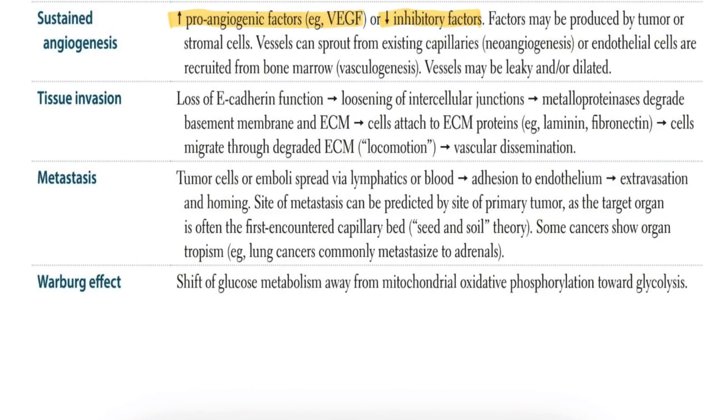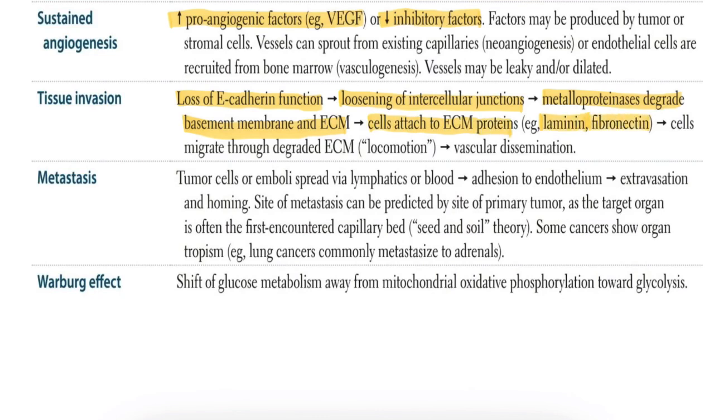The next major hallmark will be tissue invasion. Tissue invasion means loss of E-cadherin function. Here, cancer cells invade the basement membrane and membranes using metalloproteinases. So here you can see loss of E-cadherin function and loosening of intercellular junctions, and metalloproteinases degrade the basement membrane and the extracellular membrane. The cells attach to extracellular membrane proteins, for example laminin and fibronectin.